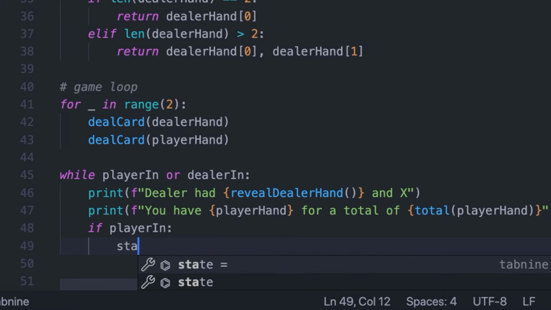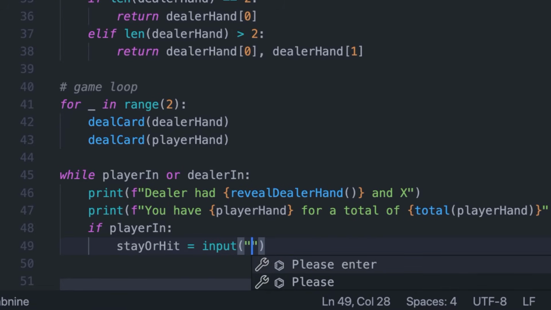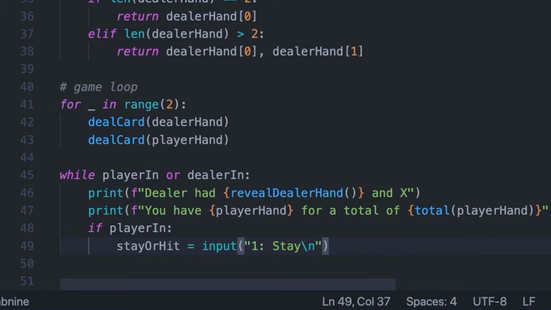Let's create a variable called stay or hit, and set it equal to this input function. And then we can say 1 to stay, then make a new line, and 2 to hit, and let's make another new line to make it a little cleaner.